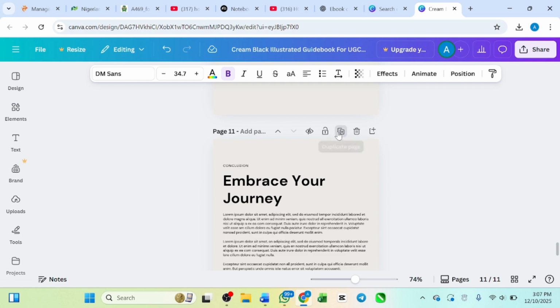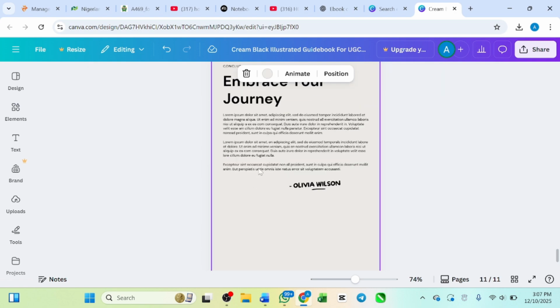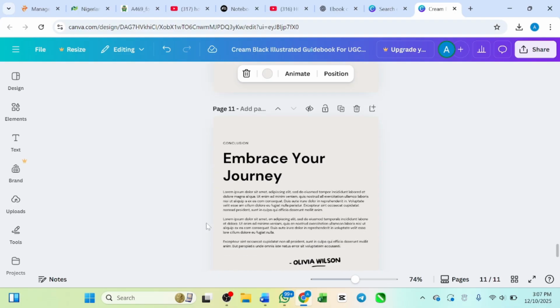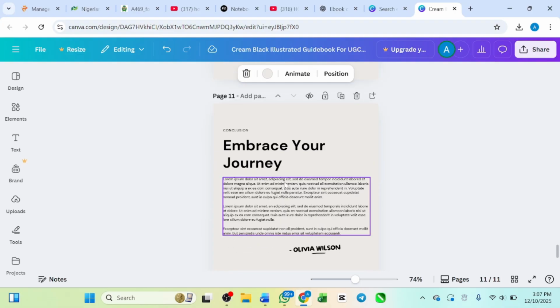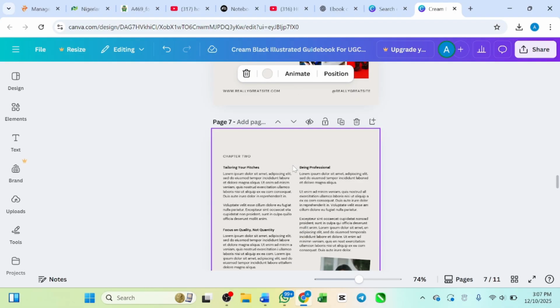Okay, if you click duplicate page, the page will be duplicated. Then you select it, remove everything there and start to edit it again. So that's how to go about it. Instead of creating your own page from scratch, you just have to duplicate the page. It will add another page, then you edit it. Okay, so this is how to go about it.